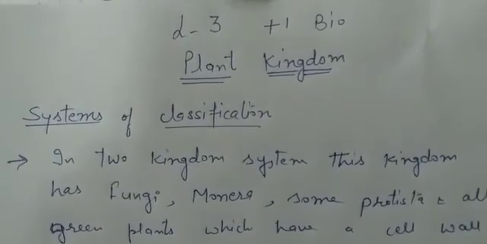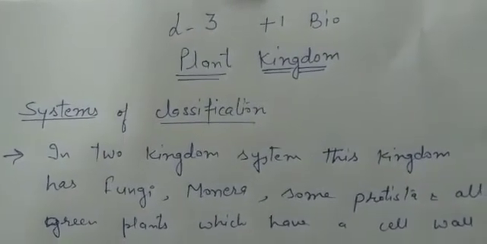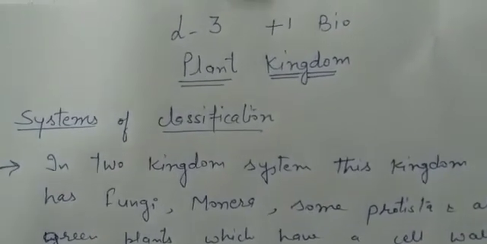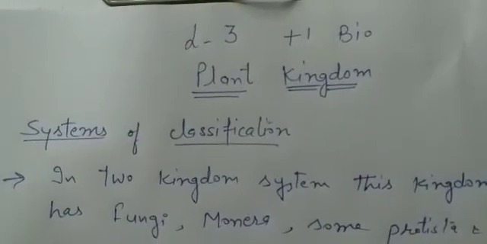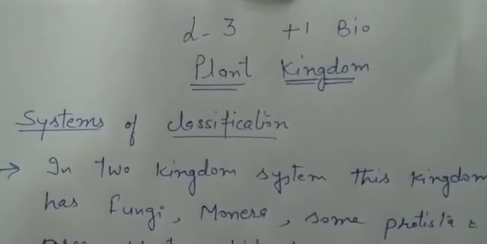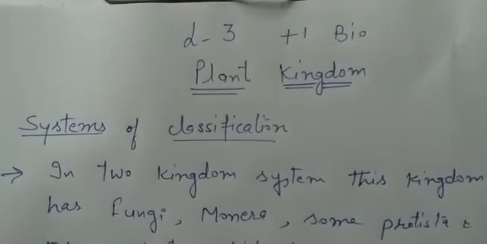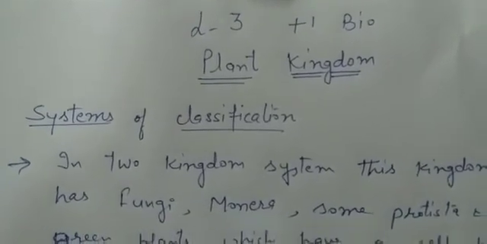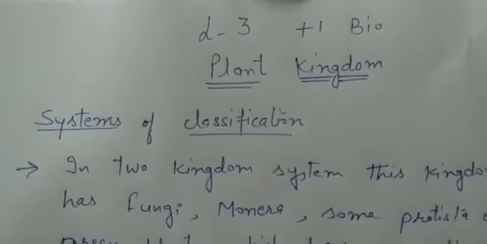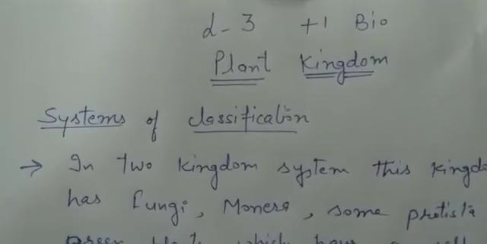Good morning, students. Today we will start with the next chapter, the third chapter of your Plus One Biology, and this is the plant kingdom. Clear? Firstly, we have done the general classification of all the organisms by Whittaker's five kingdom classification. Now, we will study one important kingdom of that five kingdom classification, that is kingdom Plantae, or plant kingdom.